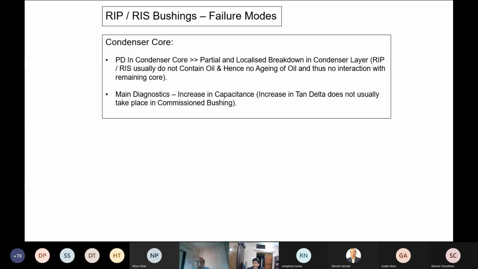Here, the main diagnosis which has been used is increase in capacitance. Increase in tan delta, many technical papers have reported, is not so common in RIP or RIS, whereas the SIGRE 755 document has given limits on that.